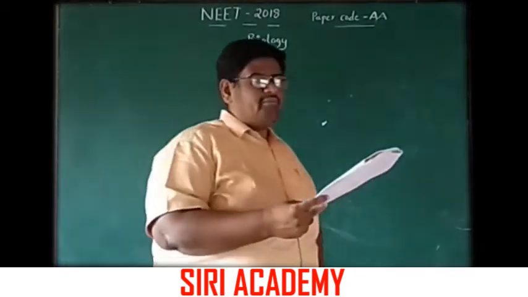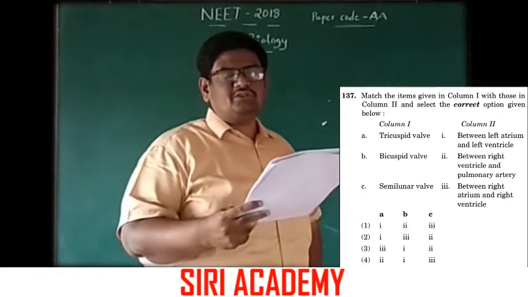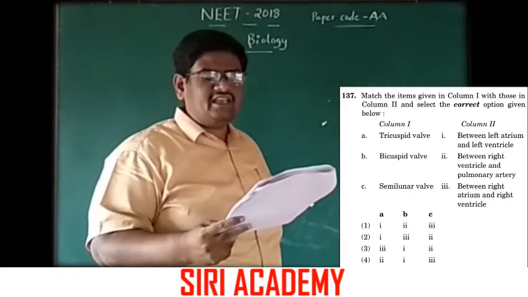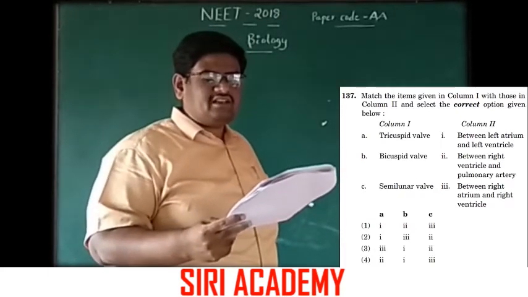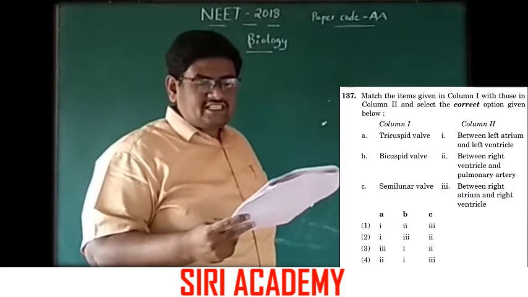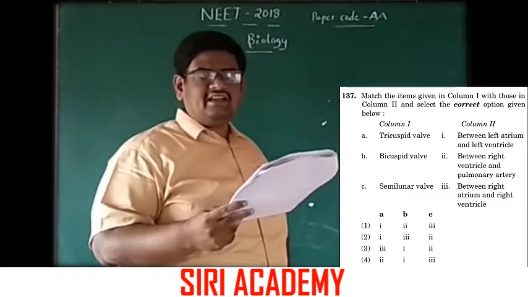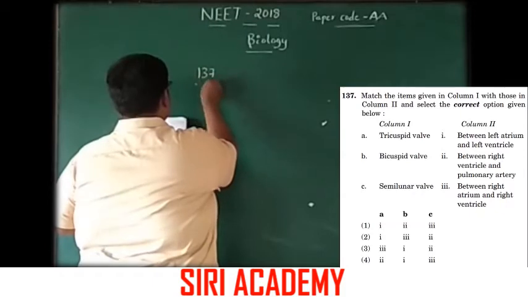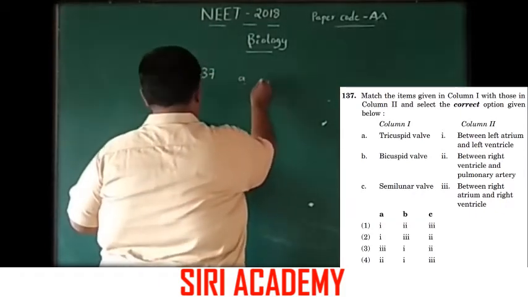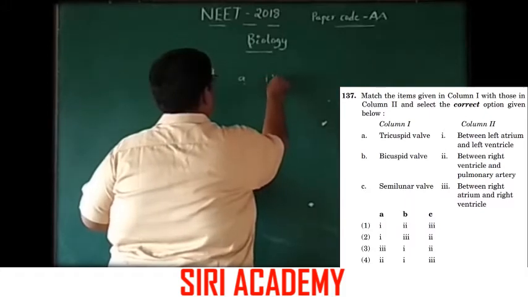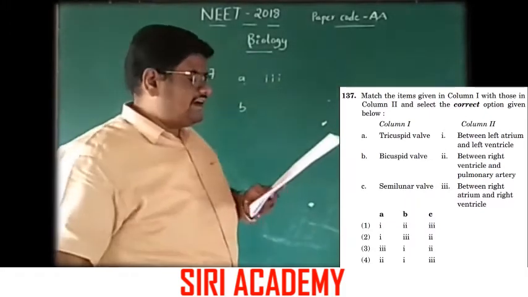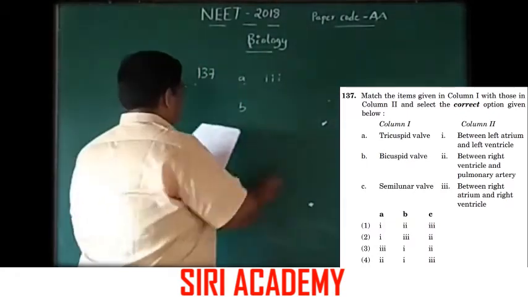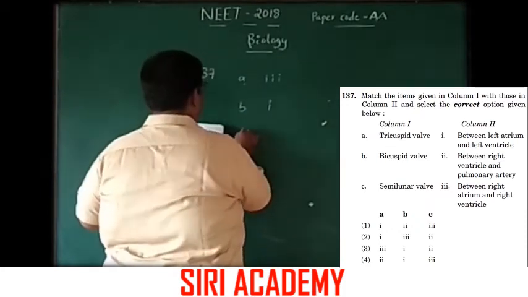Next, question number 137. Match the items given in column 1 with those in column 2 and select the correct option given below. Column 1: A, tricuspid valve, B, bicuspid valve, C, semilunar valve. The tricuspid valve is present between the right atrium and right ventricle, option 4. The bicuspid valve is present between the left atrium and left ventricle, option 1.